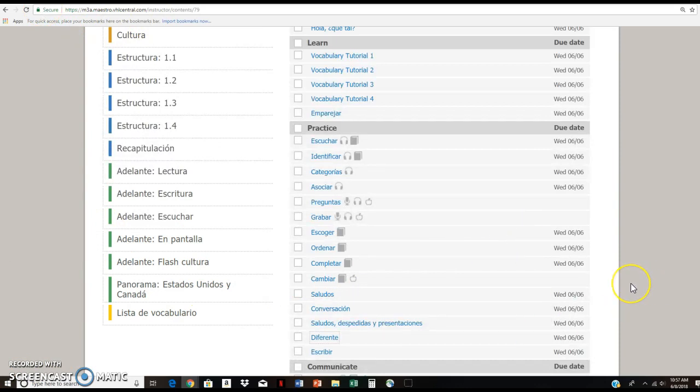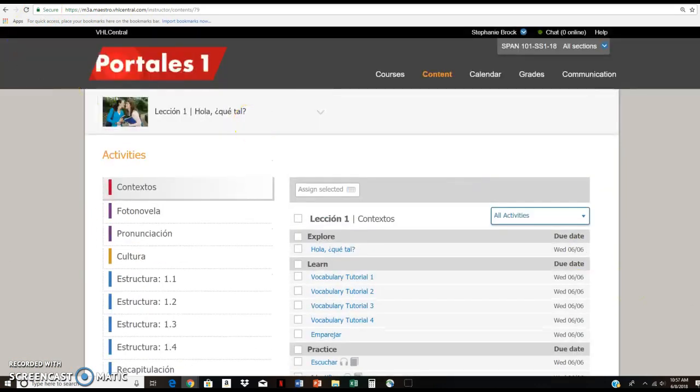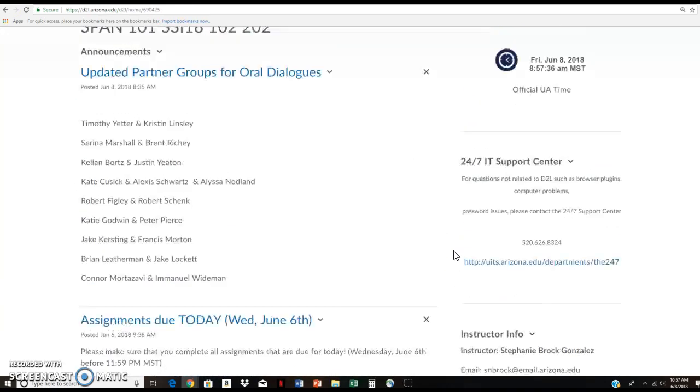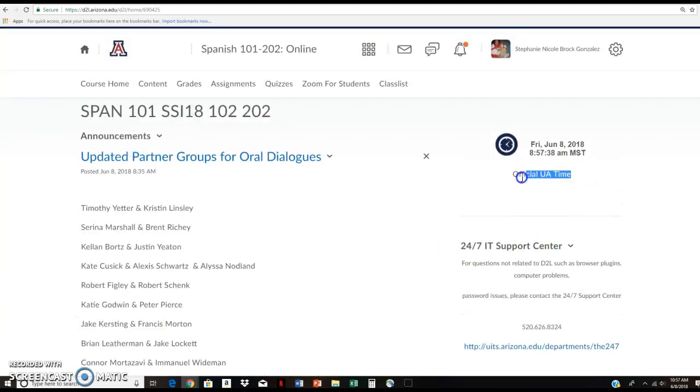And remember, all this is due Sunday by 11:59 p.m. Arizona time. Remember, we go by official U of A time, so it is Mountain Standard Time. Currently 8:57 a.m. in Tucson.